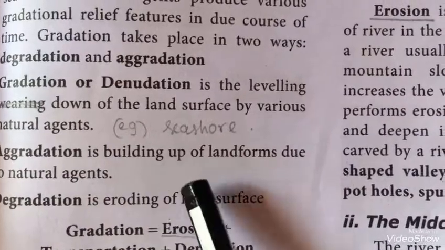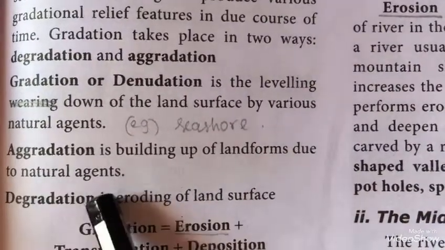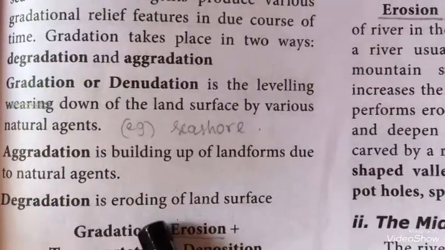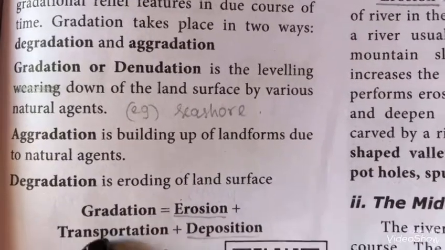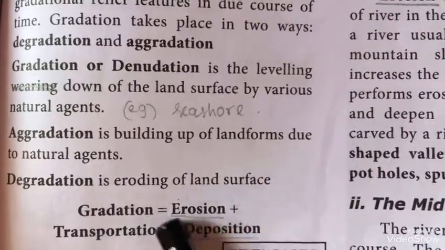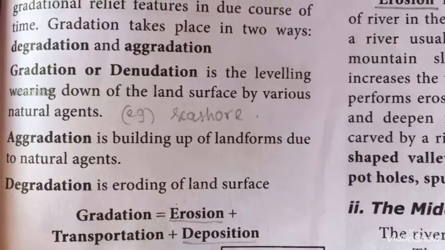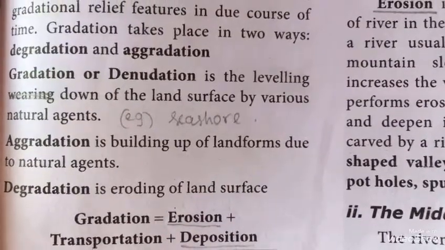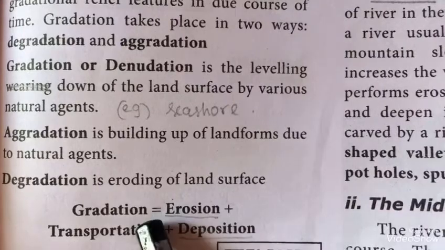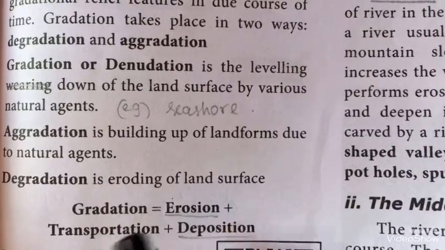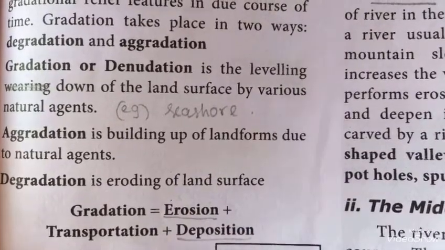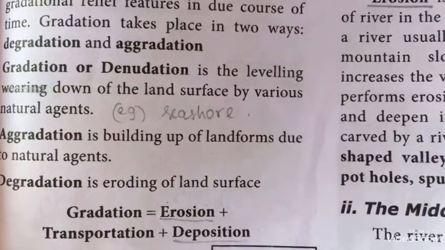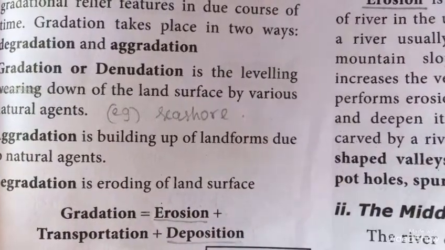Aggradation is the building up of landforms due to natural agents. Degradation is the eroding of the land surface. So gradation is equal to erosion plus transportation plus deposition. How does this gradation happen? It will erode the lightweight particles, transport them to some places, and then deposit them. So this is known as gradation.